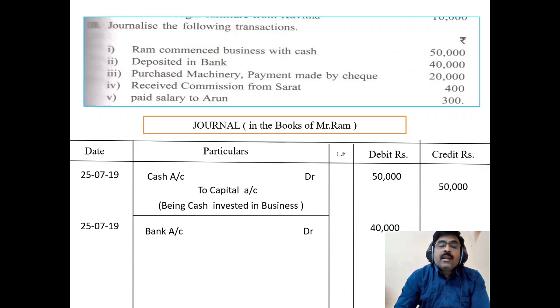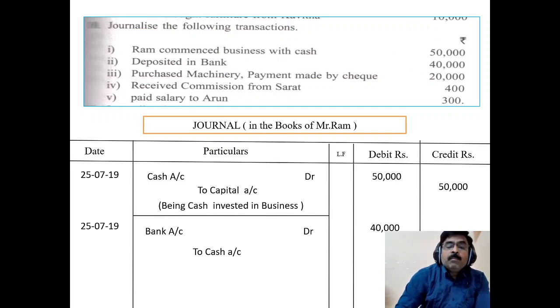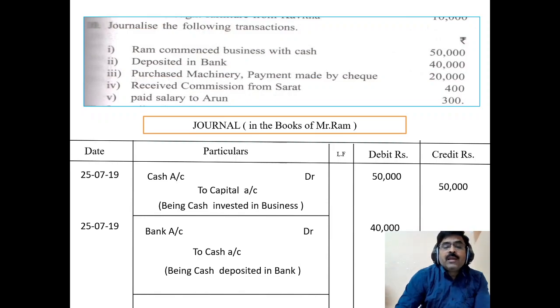Then credit the cash account, with the amount in the credit column. Okay, now bank account debtor to cash account. Underline it. Being cash deposited in the bank is the narration for the second transaction.